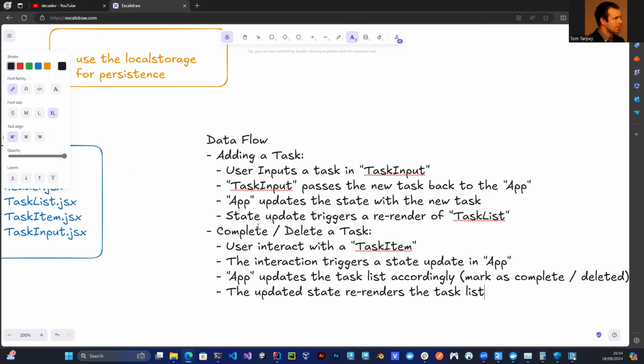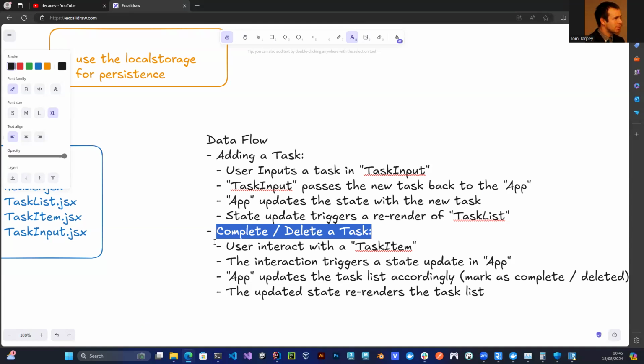And again, when you're starting to make an application and you want to get to a minimum viable product or minimum viable project or whatever you want to call it, minimal lovable product, you basically want to minimize the amount of features that you're building to begin with, because you don't want to spend 5 years building out features and never release an application. So we've got two major features of this application. First is adding tasks. The other one is, let's say, deleting or completing tasks. That can be kind of synonymous with each other. So that's the flow of the data and how we want it.